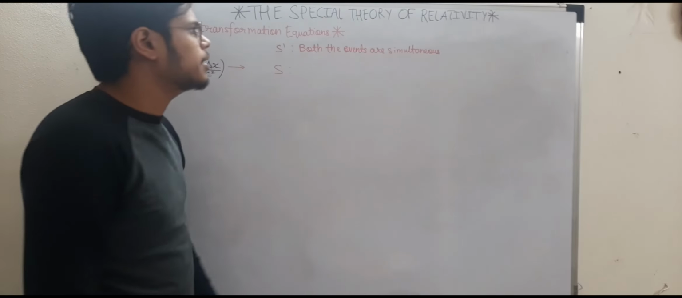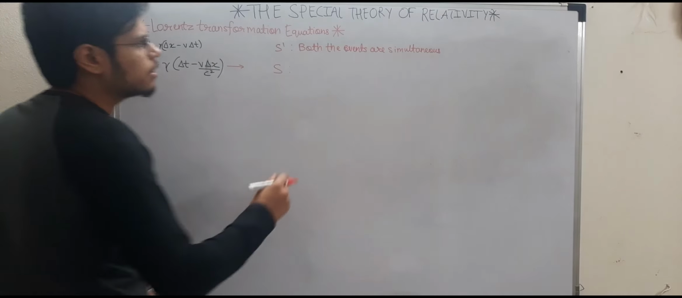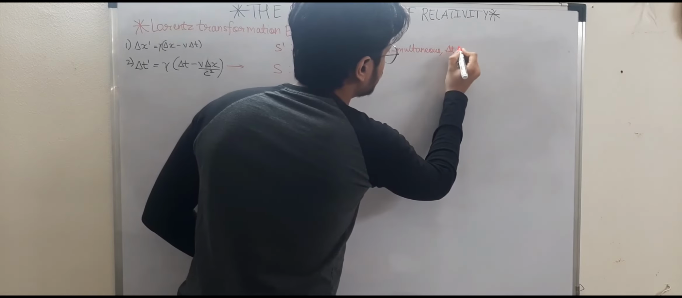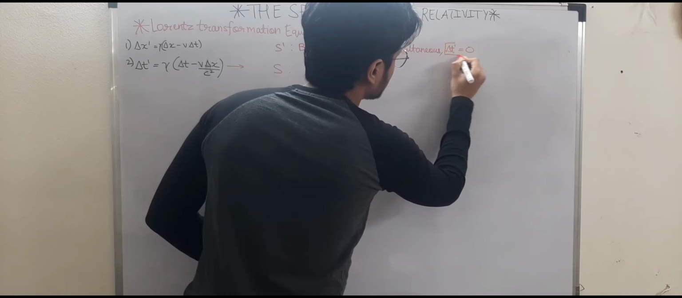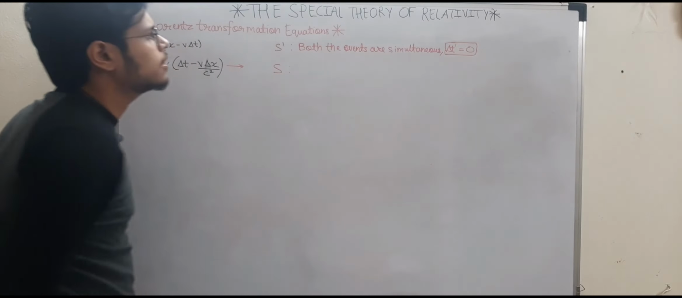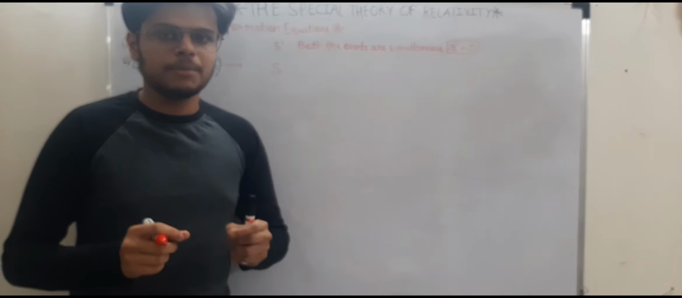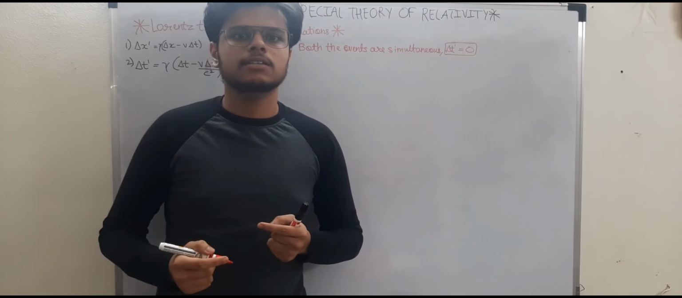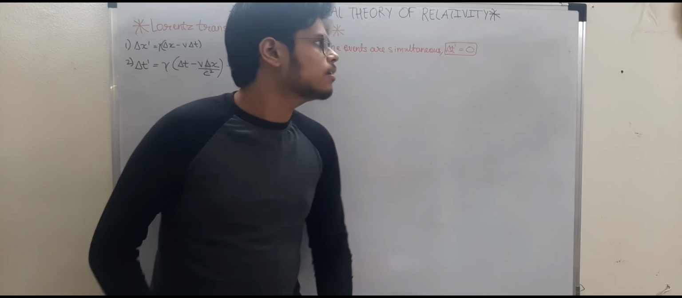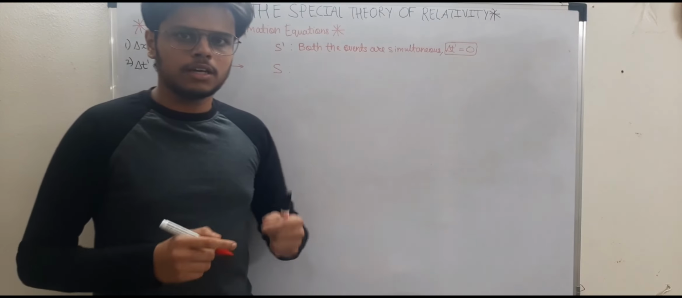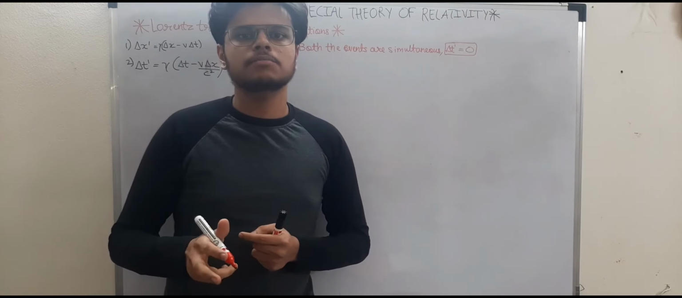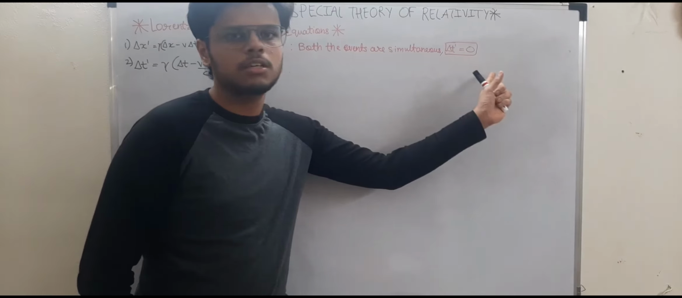So both the events are simultaneous. Now what does that exactly mean? It means that delta t dash is going to be 0. This is the main condition. Why? Delta t dash is the time interval between both the events, the difference in time between both the events. Now if both of the events are simultaneous, that means they occur at the same time, so the difference of the times will be 0. That means the time interval is going to be 0.